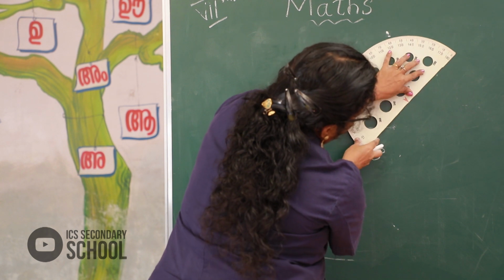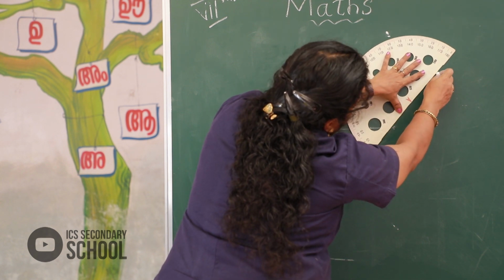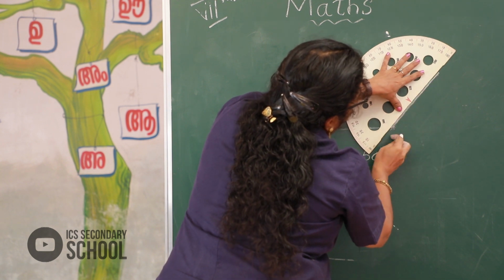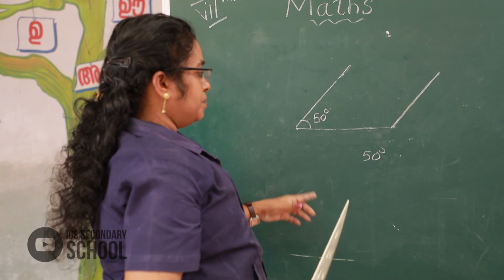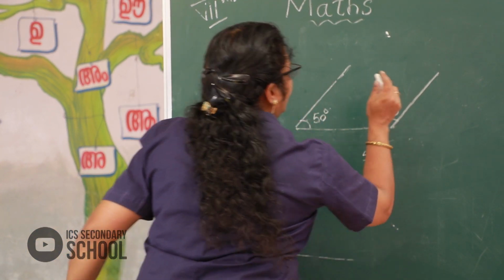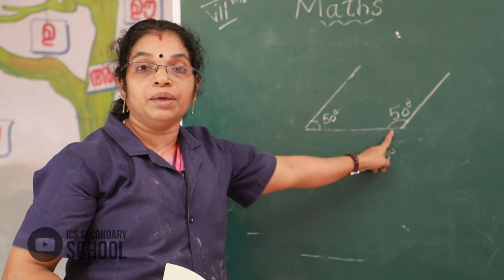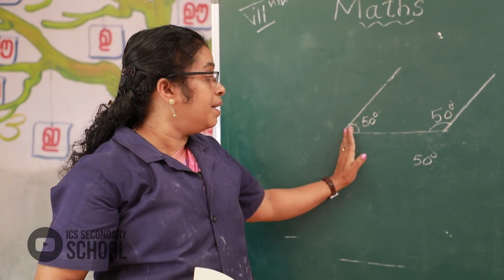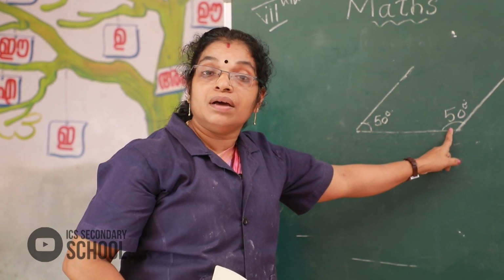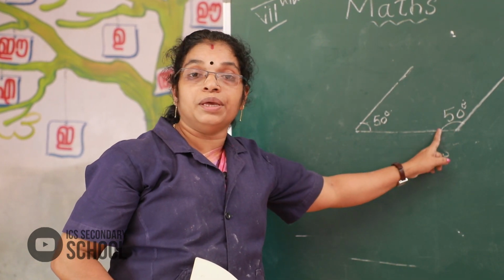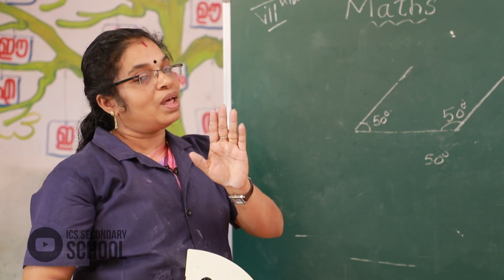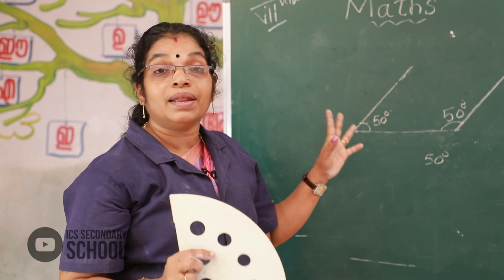Then join it. Here 50 degree. Same to same. Left side angle 50 degree, right side angle 50 degree, same to same. So, this is, okay, very good, well done, parallel.